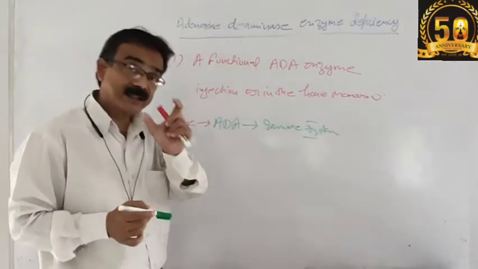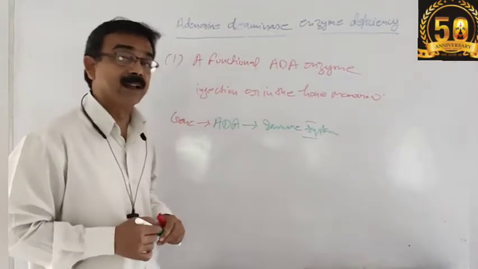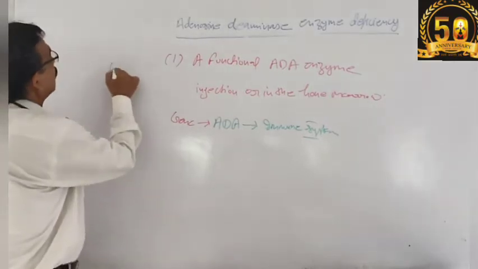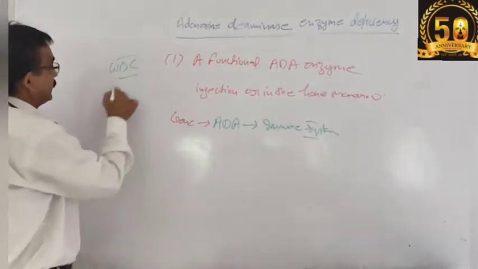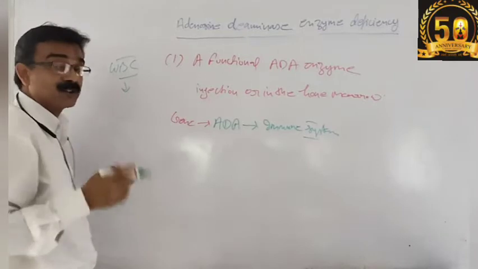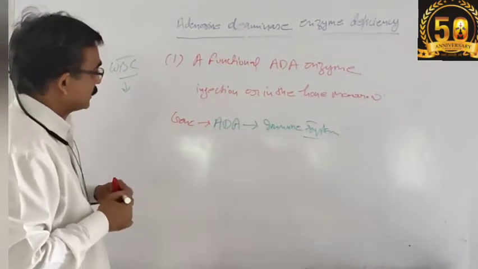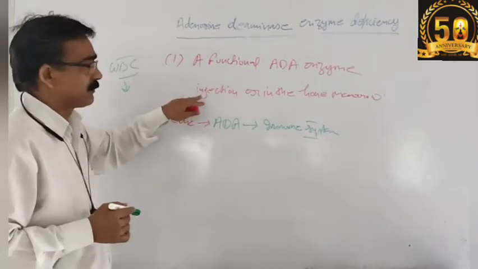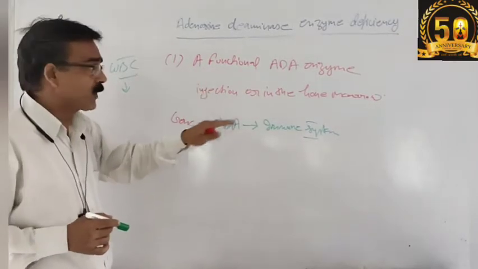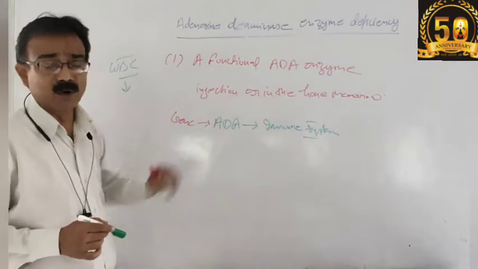The immune system is maintained in our body because of WBC lymphocytes. So a functional ADA enzyme injection was given or supplied into the bone marrow.